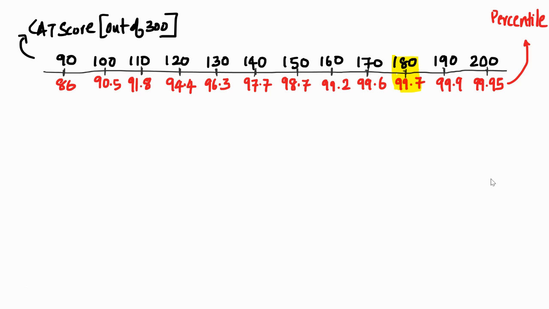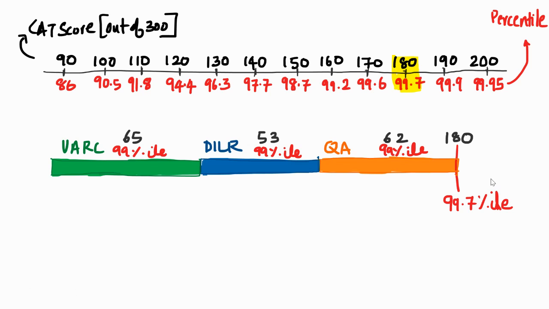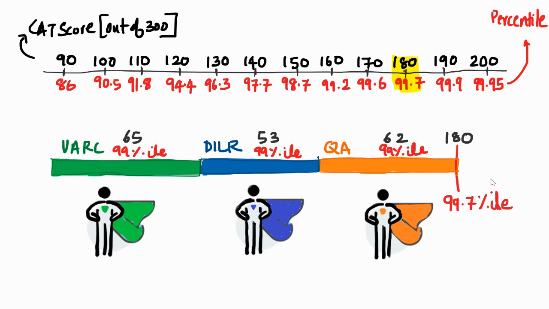Now, to achieve the goal, if you're looking at something like 180 marks, you want to hit the 99.7 percentile. If you want to get there, then you need these kinds of scores, roughly. You would want to be in the 99th percentile across all the three areas. It is quite possible that you're in the 100th percentile in one area and probably the 95th percentile in another. But by and large, you have to be a hero of all three areas: a hero of VARC, a hero of DLR, and a hero of quantitative ability as well. Heroes in all three areas.